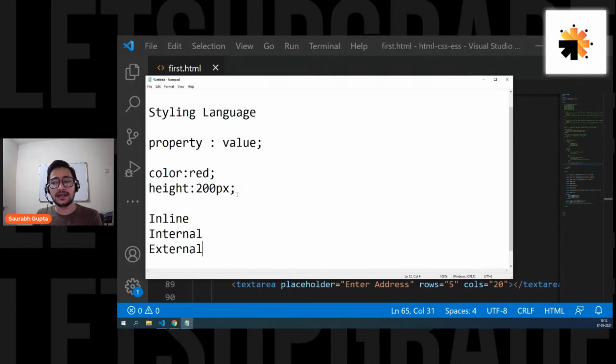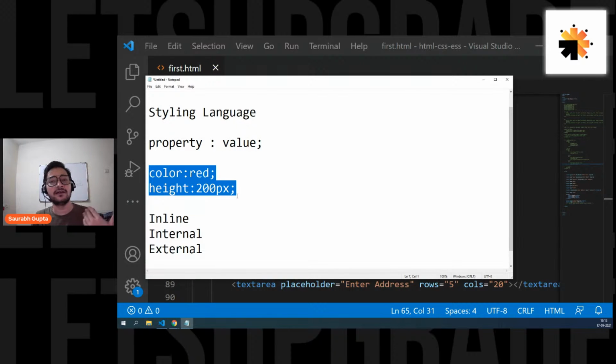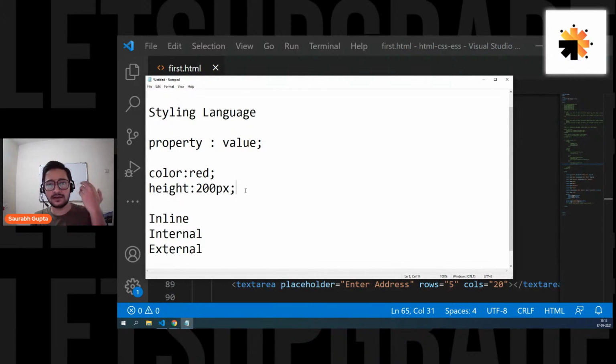So first, this is how you write CSS properties. CSS is nothing but a collection of a lot of properties, and we have to understand how to use those properties and what they do. You write it like this: property colon value and semicolon. So we have understood how to write it. Second thing, how to apply it. There are three ways: inline way, internal way, and external way. And we have to see that now in code.